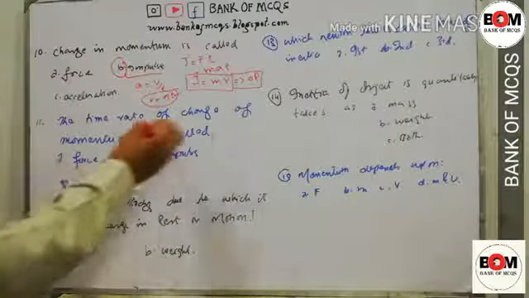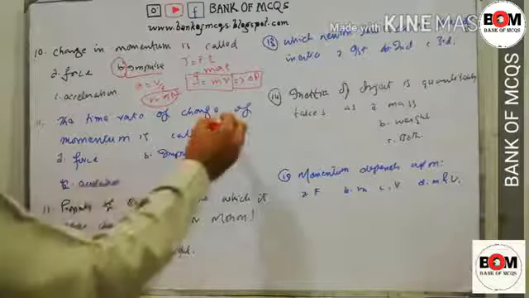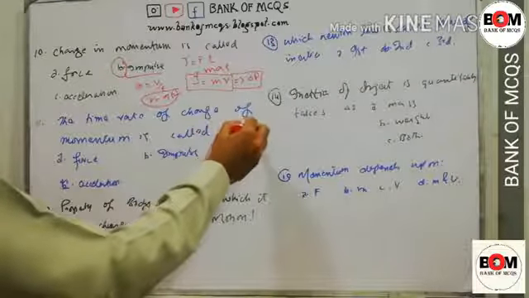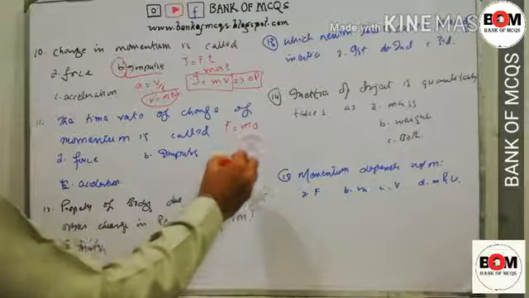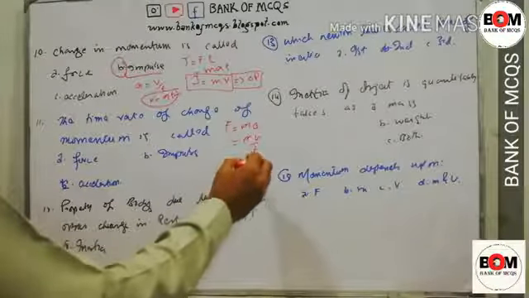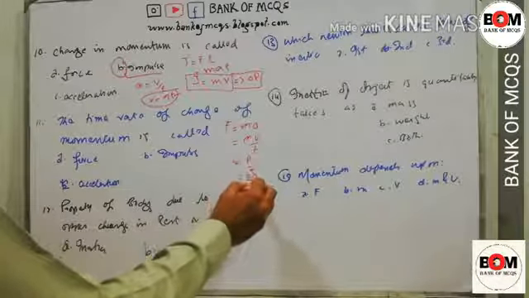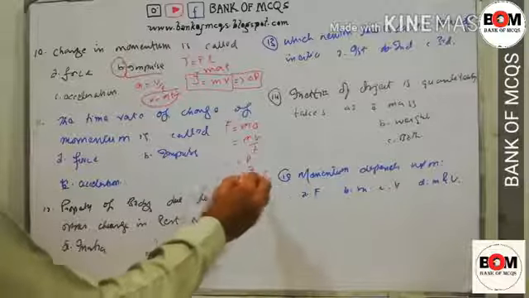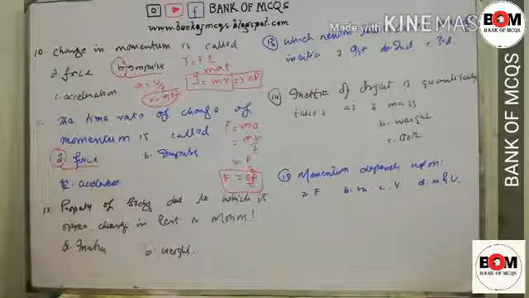Now the time rate of change of momentum is called force, impulse, acceleration or what? So we know that F is equal to ma, where a is equal to v divided by t, and P is equal to mv, so F is equal to P by t. So the time rate of change of momentum is called force. So option A is correct.